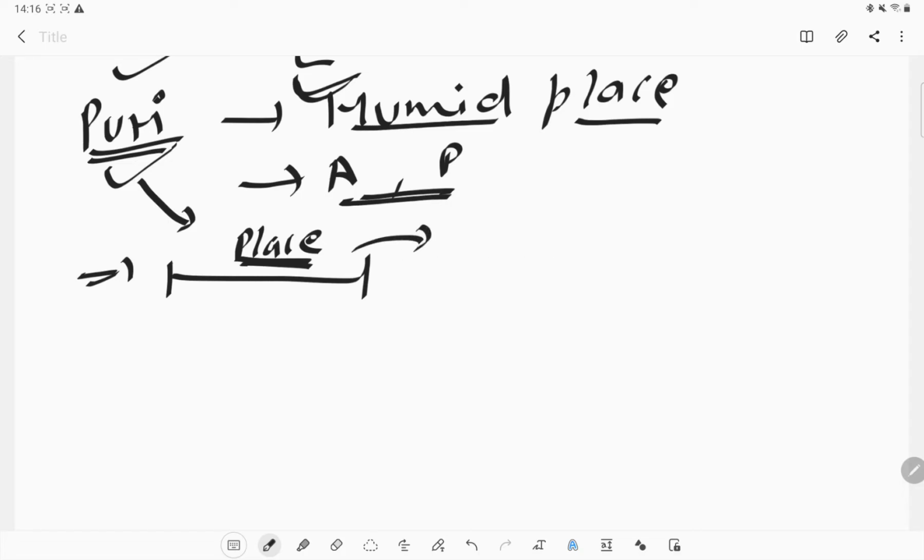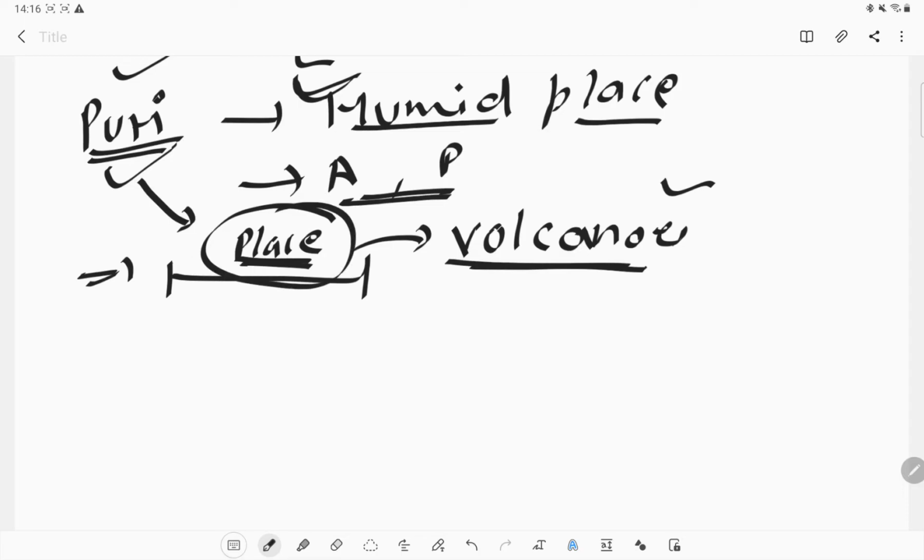Even in open volcanoes we can see lots of organisms, like microorganisms can be present in open volcanoes also, or in hot springs. We can see some bacteria present there, they can live. The living organisms we can see in the hot springs also.